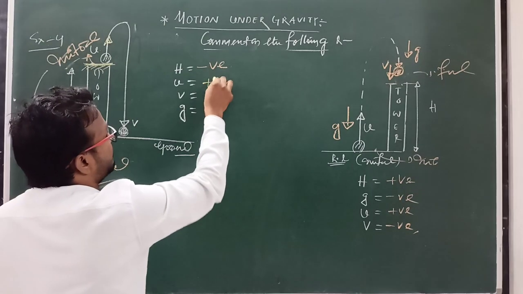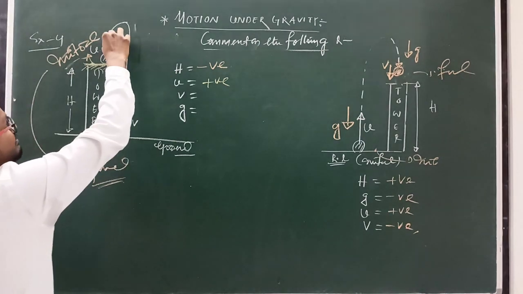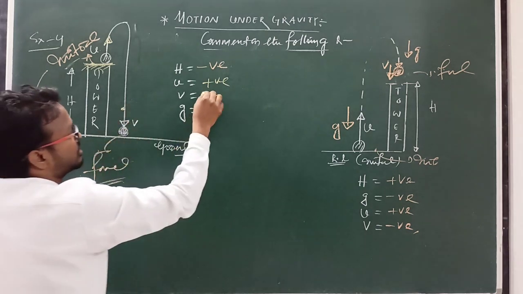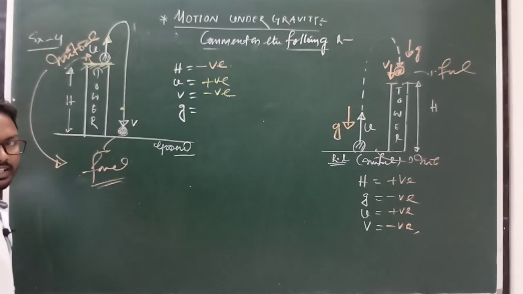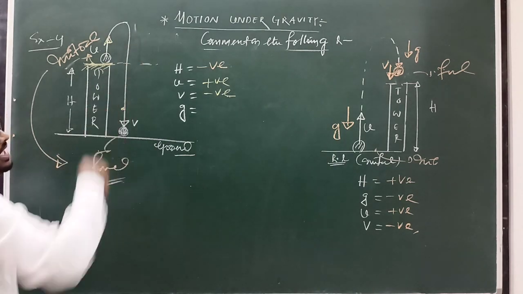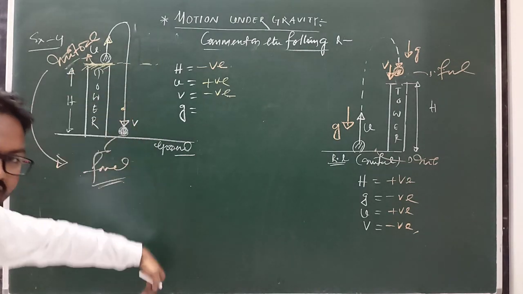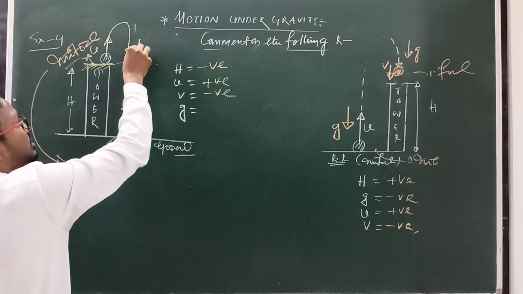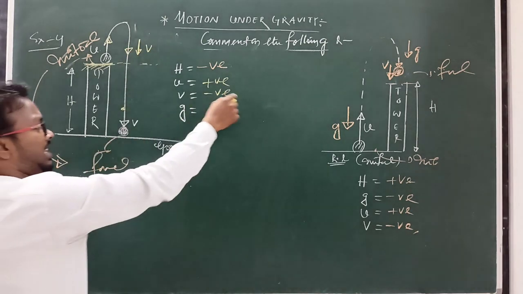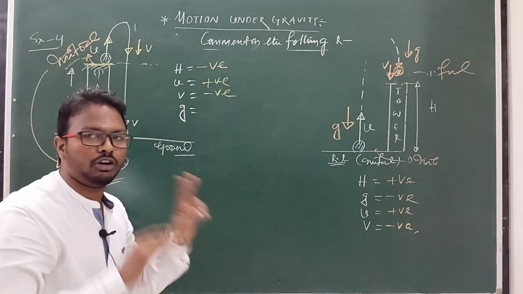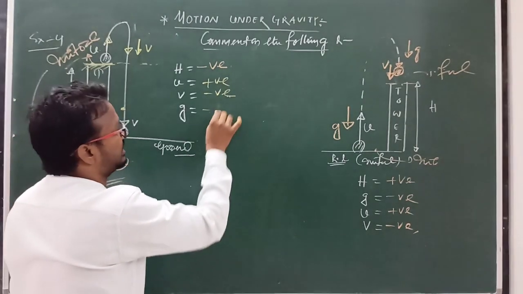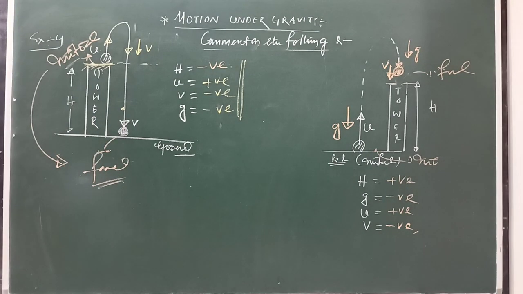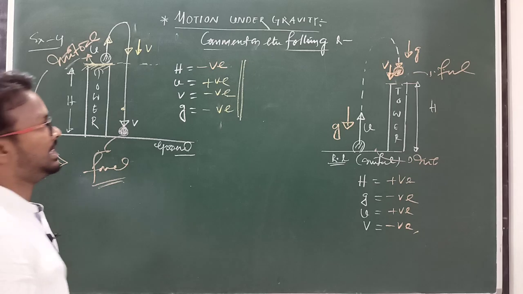So here u is taken to be positive, but the final velocity of the body before hitting the ground is v. This is velocity in the downward direction, so you have to take it as negative. Clear? This is the reference line. Any vector in the downward direction is taken to be negative, and the value of g is always taken to be negative. Clear? So these are the examples of motion under gravity and sign convention. Okay,